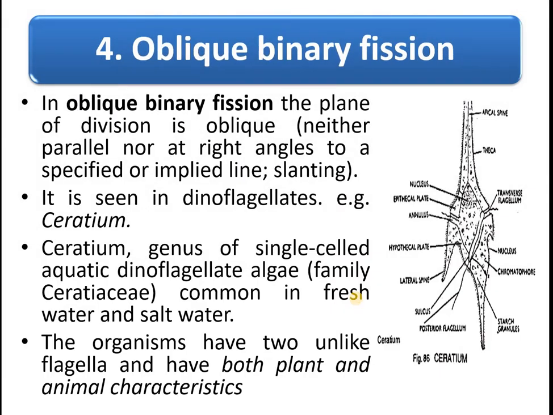Next, oblique binary fission. In oblique binary fission, the division takes place neither parallel nor at right angles. It is somewhat slanting. The examples are dinoflagellates. In dinoflagellates, they have two flagella. That's why the plane of binary fission is somewhat slanting.